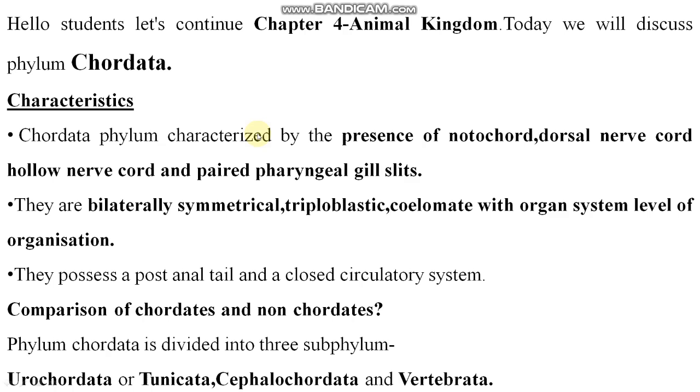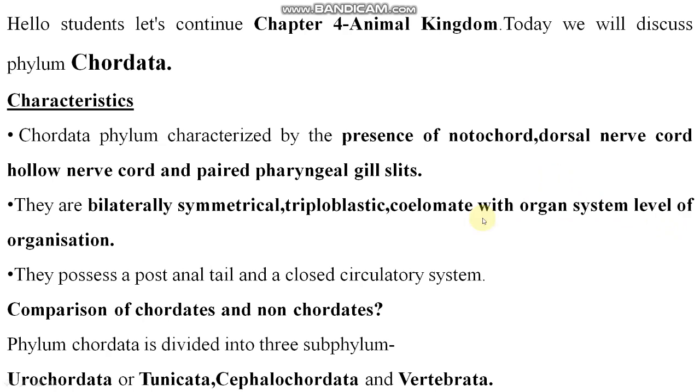So Chordata phylum is characterized by the presence of notochord, dorsal hollow nerve cord, and paired pharyngeal gill slits. They are bilateral, symmetrical, triploblastic, coelomate with organ system level of organization. I hope you people are getting these words: bilateral, symmetrical, triploblastic, coelomate, organ system level of organization, right?